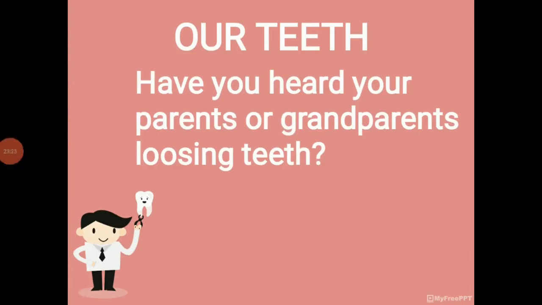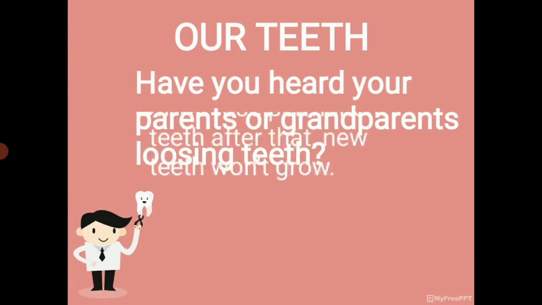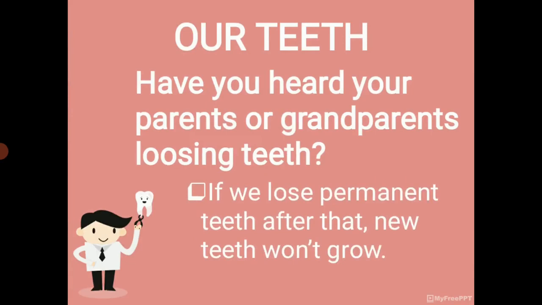Yes, accidentally, they may also lose their teeth. The teeth that grow after the age of 12 are called permanent teeth. If we lose the permanent teeth, new teeth won't grow.